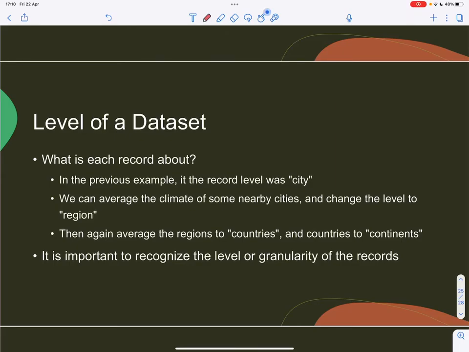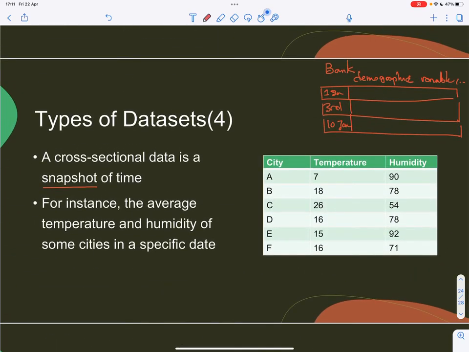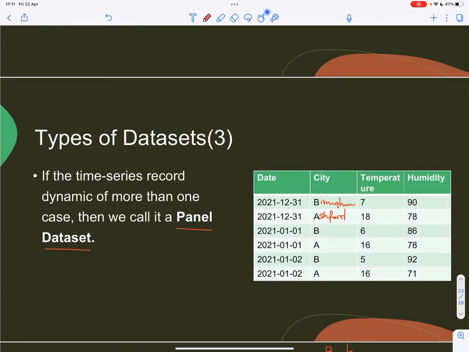Okay, level of a dataset. Level of a dataset is telling us what each record is about. In the previous example, this one, each record is about a city. In this one, each record is about a city on a specific date.